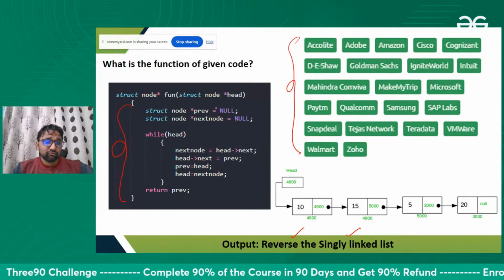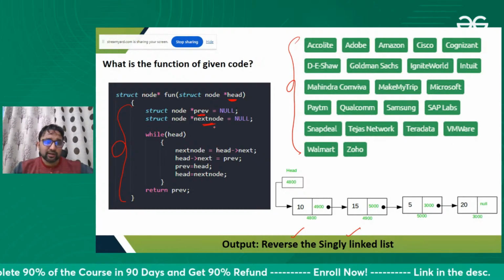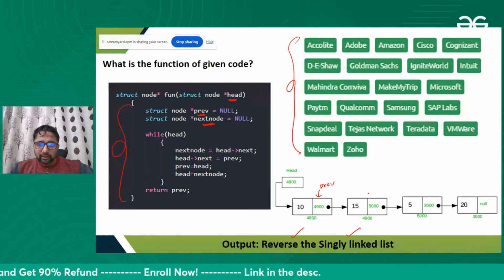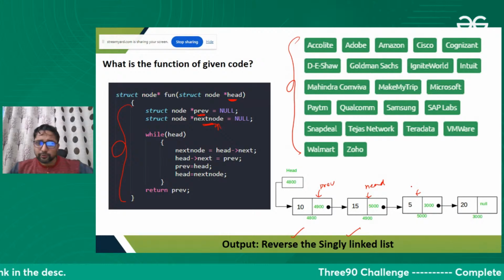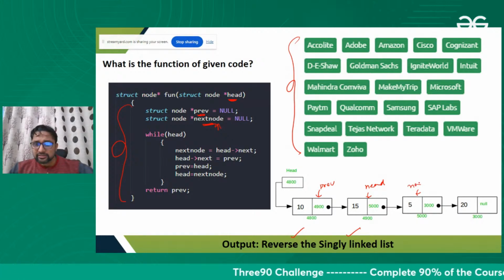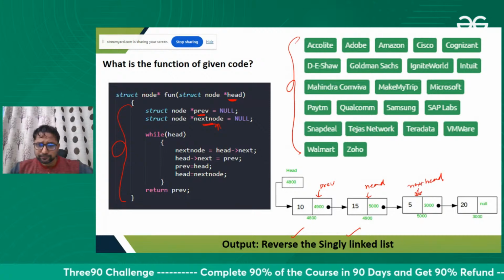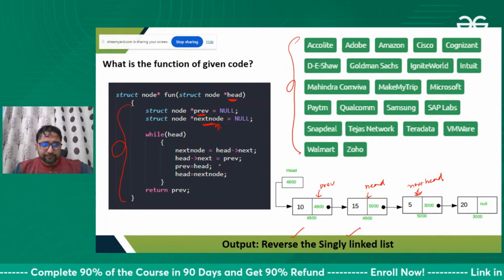We have three pointers here: one is head, one is previous, one is next pointer. It's working like this. Previous is pointing here, head is pointing here, and next of head is pointing here. Okay, see what we are doing here.